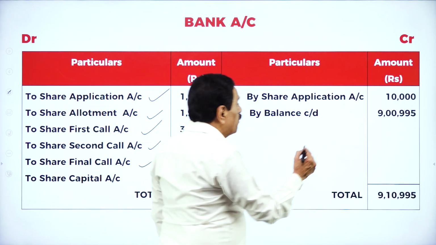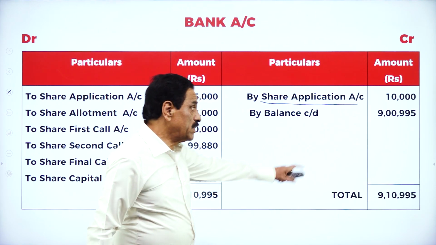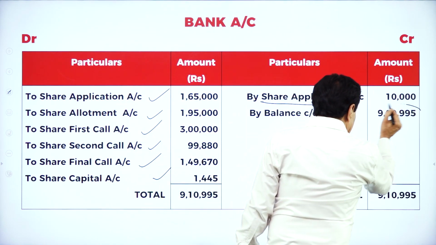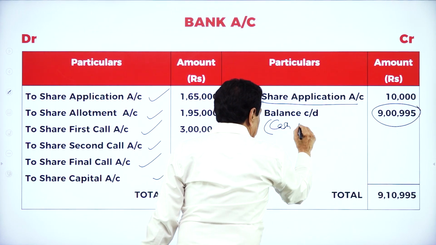Rs. 10,00,995 in total. How much was returned? The application money of 10,000 was returned. How much is in the bank account? 9,995. This is your cash at bank.